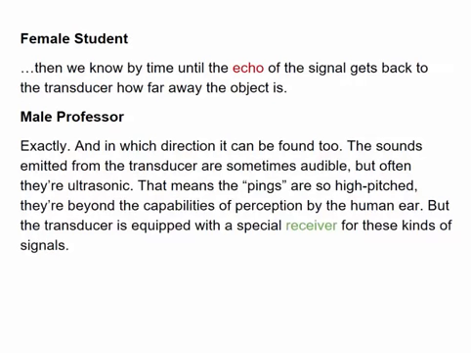Our answer for number 2 then comes all the way at the end of what the male professor responds with. So he says, all the way at the bottom of the sentence, but the transducer is equipped with a special receiver for these kinds of signals. To be equipped means that it is something that is part of or belongs on the transducer. So that's what we saw in the diagram, this object that is sort of attached to the bottom of the transducer that the arrow is pointing to for question number 2. That's where we get the answer we need to supply there, which is receiver, one of the answer choices in the box.